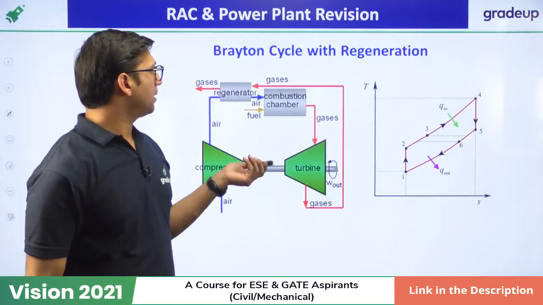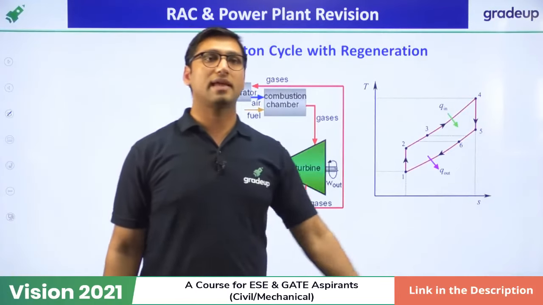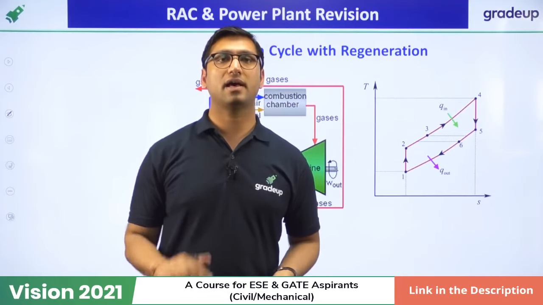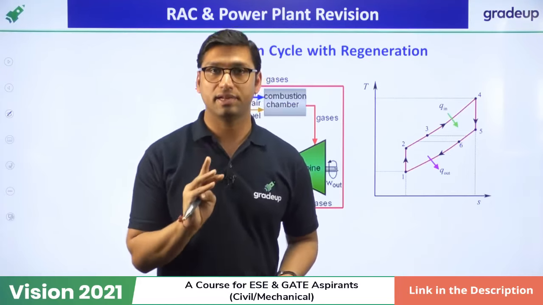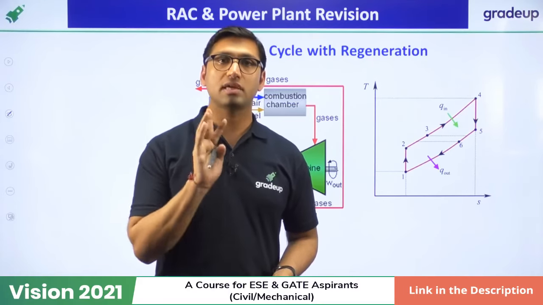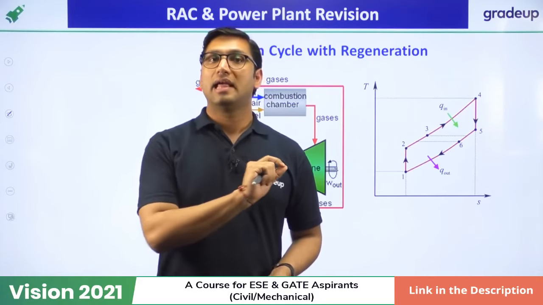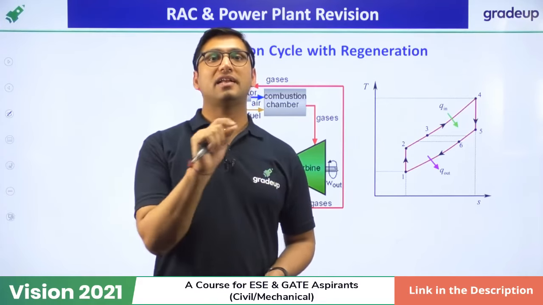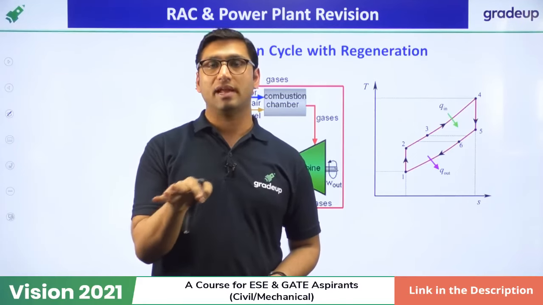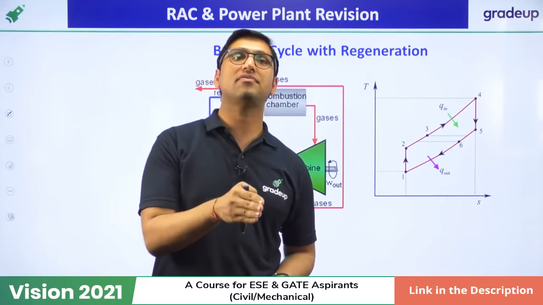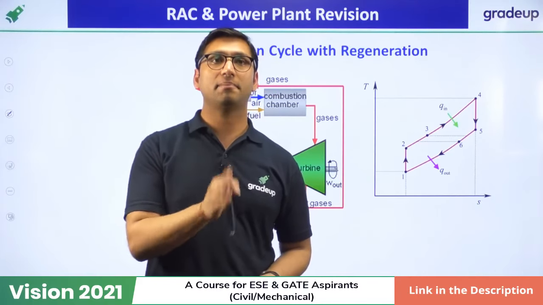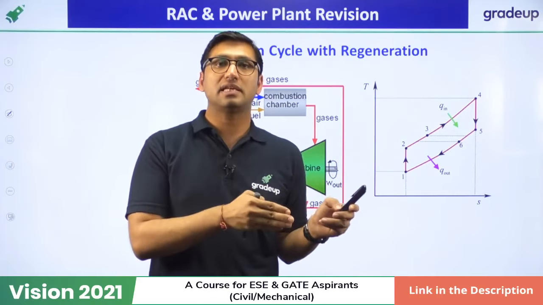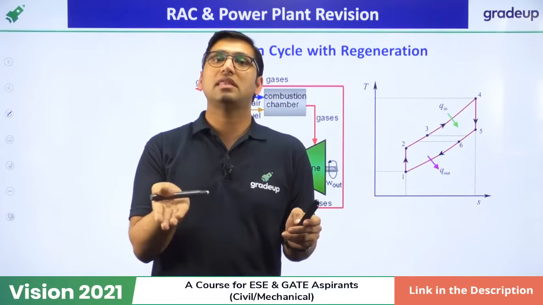Okay. Brayton cycle with regeneration. Like in the case of the Rankine cycle, if we do some modification in the Brayton cycle also, these modifications are reheating, intercooling and regeneration. So I am going to tell you some important points. You just have to remember that for a Brayton cycle, efficiency only increases with regeneration. Reheating and intercooling have nothing to do with increasing the efficiency. Efficiency decreases with intercooling and reheating in the Brayton cycle. But if we use intercooling with regeneration and reheating with regeneration, then efficiency will increase.